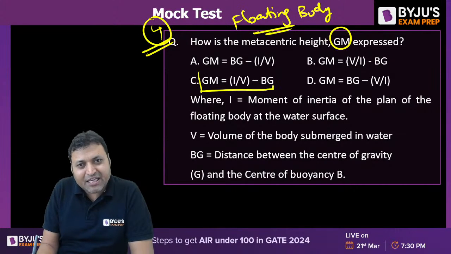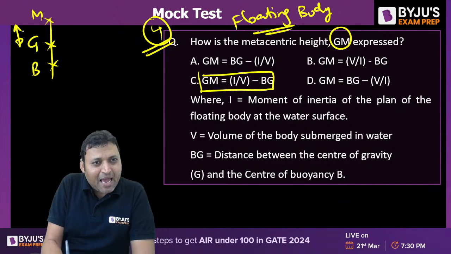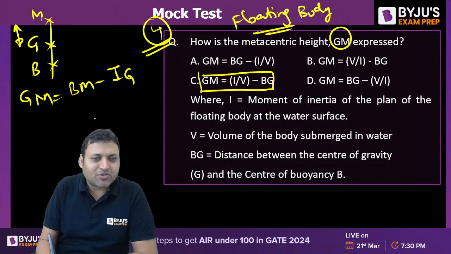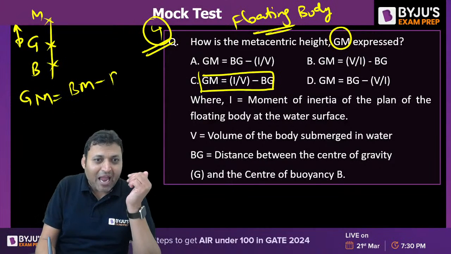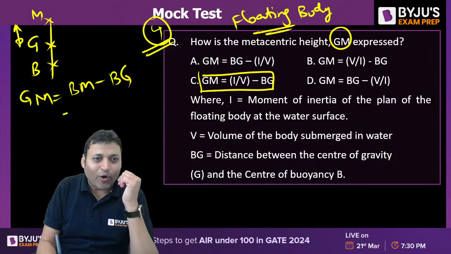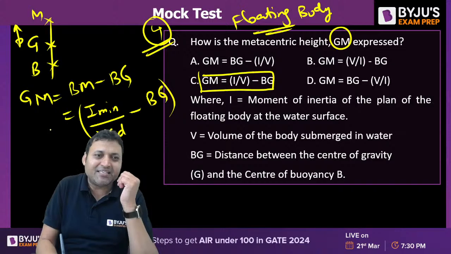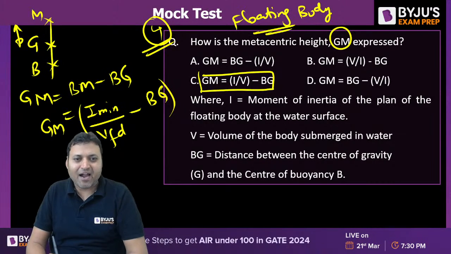GM is equal to what? GM is BM minus BG. The difference between BM and BG is called the metacentric height. What is BM? That is I minimum upon the volume of the fluid displaced. And then minus the distance between B and G. That is how we can calculate the metacentric height.